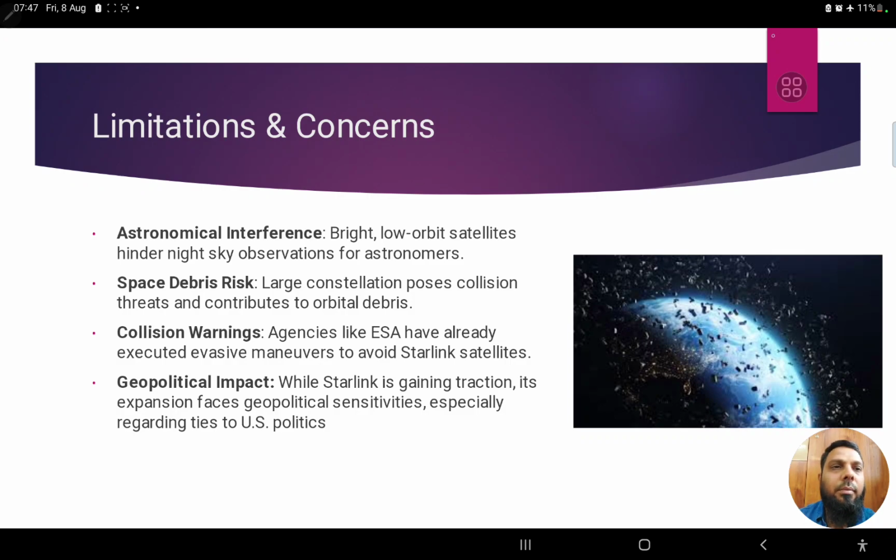Then next, what are the limitations and concerns? Astronomical interference, we have seen already, because low earth orbit satellites hinder night sky observations for astronomers. Space debris, now you can see in this picture, one problem is satellite collision, right? One satellite might collide into another. Apart from that, what about the used satellites?